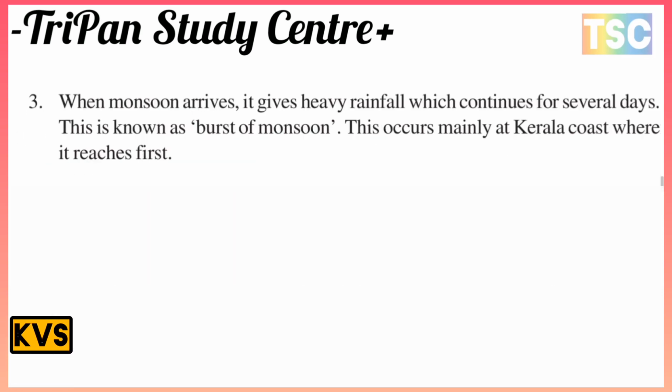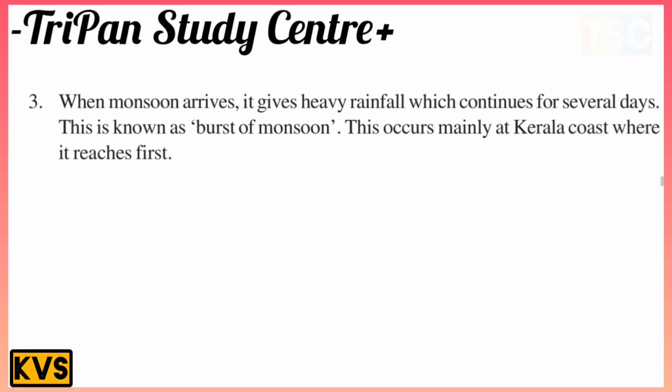And the third point: when the monsoon arrives, it gives heavy rainfall which continues for several days, and this is known as the burst of monsoon. This is a most important question for the exam. What is a burst of monsoon? Heavy rainfall continuing for several days is known as a burst of monsoon. This occurs mainly on the Kerala coast.